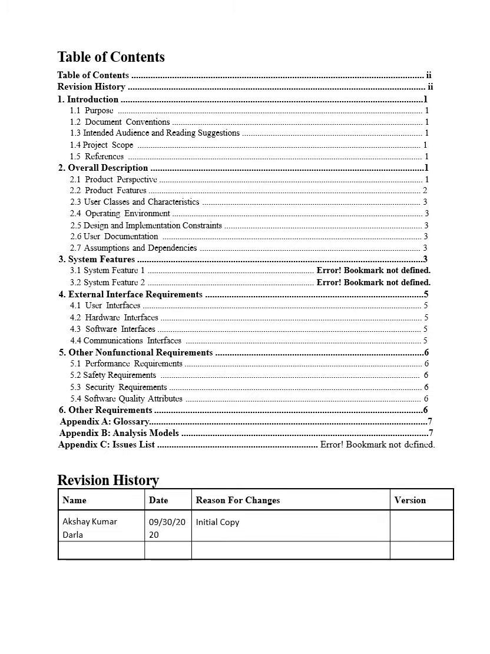And this is the table of contents page, which you have provided for us through the template document. And in the revision history, you can see the reason for changes as initial copy because it is the first copy of the document and dated on 30th of September.